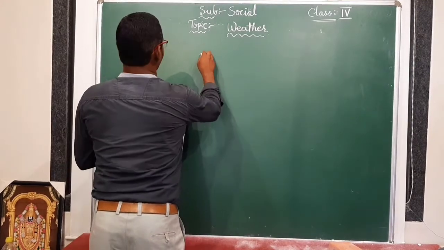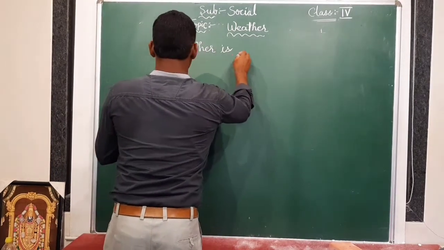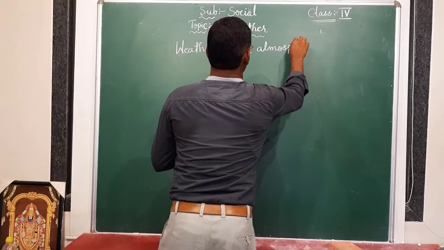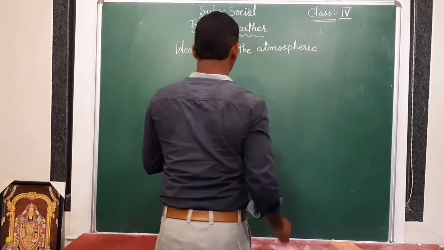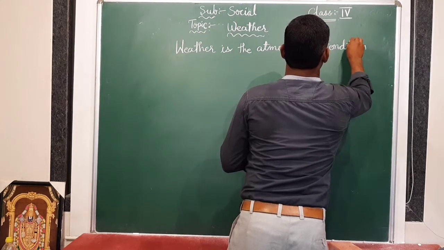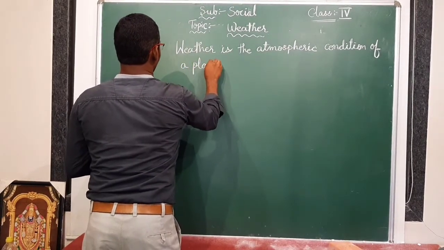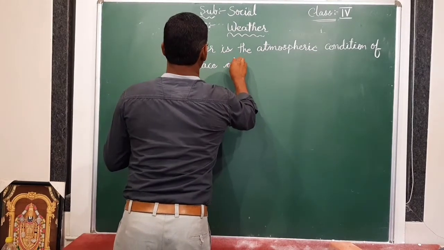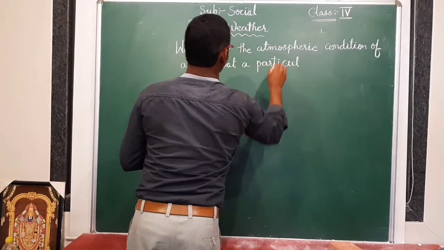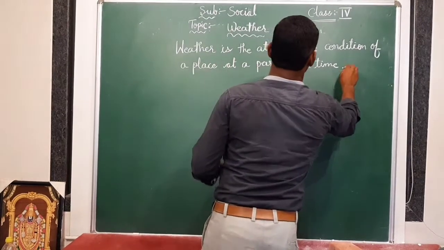So first of all, what is weather? Weather is the atmospheric condition of a place at a particular time. Okay, it is called weather.